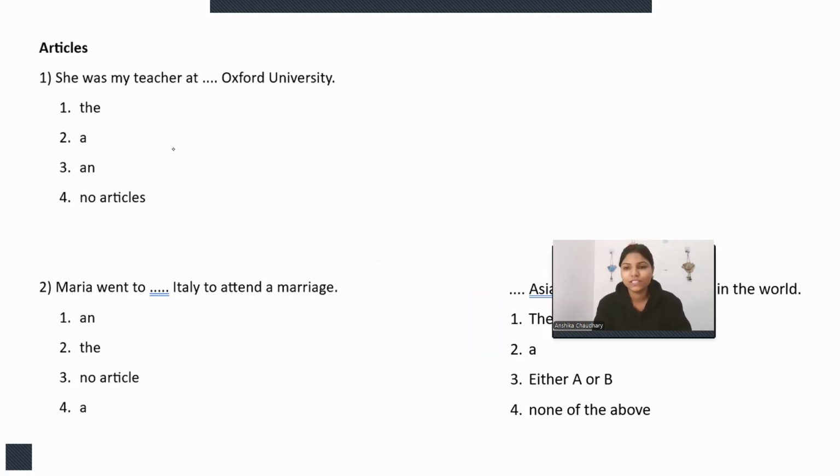So we have to fill up these blanks with a suitable article. She was my teacher at Oxford University.